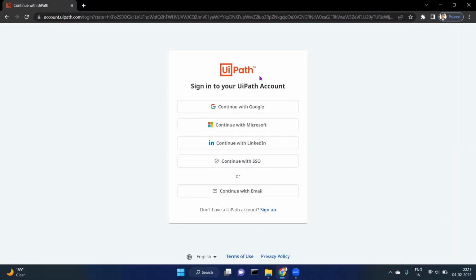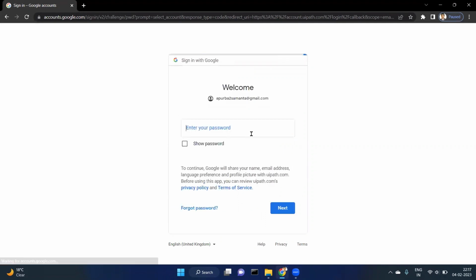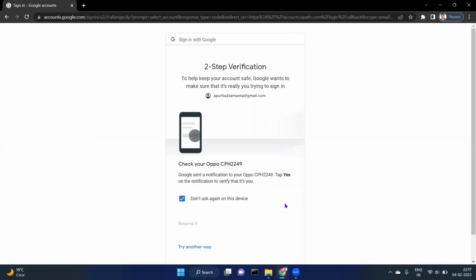Once we go to log into UiPath Automation Cloud, UiPath provides us several options to log in. We can go with Google, we can go with Microsoft, even LinkedIn, and we can even go with SSO. So for me, I will go with Google. Now I need to put my email ID. I need to put my password now. As I have two-step verification on for my Gmail account, I need to pass it also.